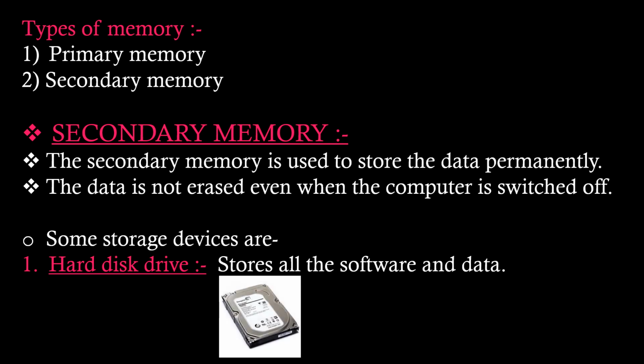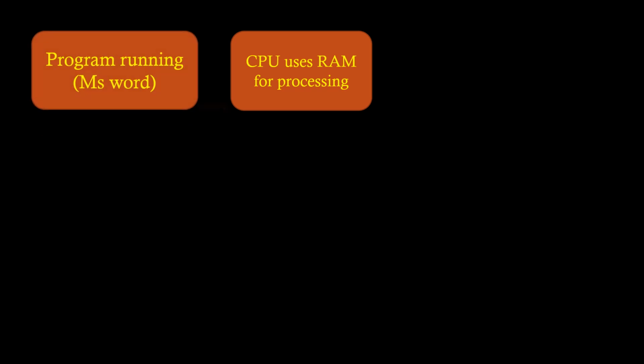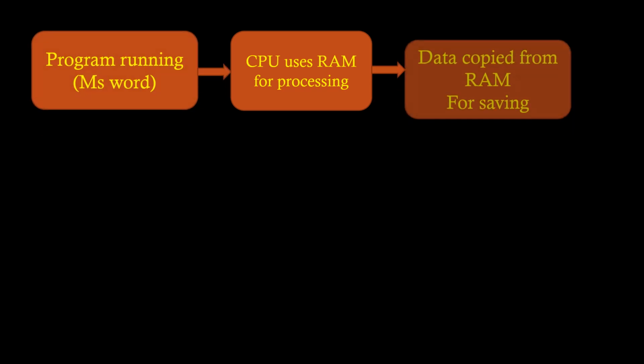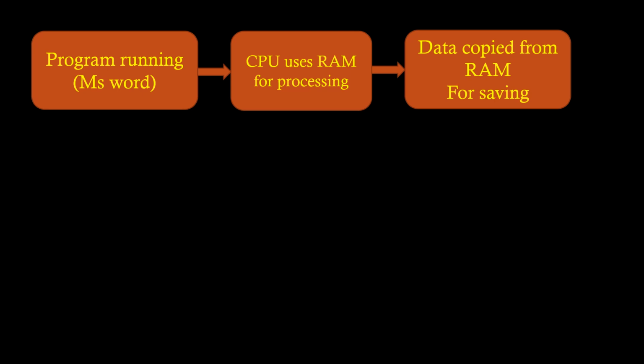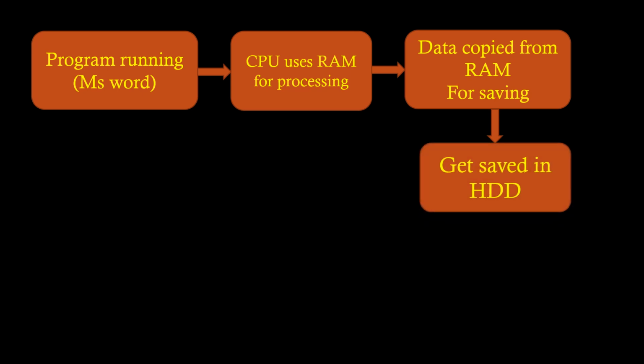So while working in a program, the CPU uses RAM for processing. When we save the file, it is copied from the RAM to the hard disk. Understood? We can also save it in any other storage device. But I am explaining about the hard disk, so I just give you the example of an HDD hard disk.